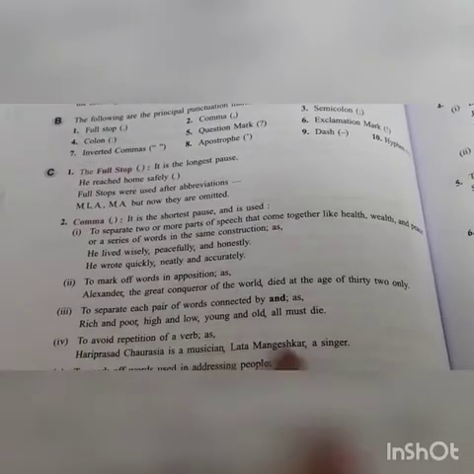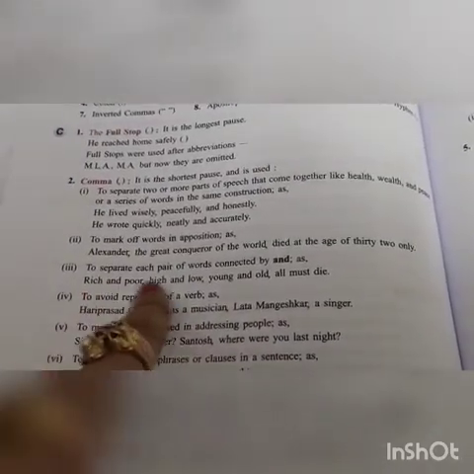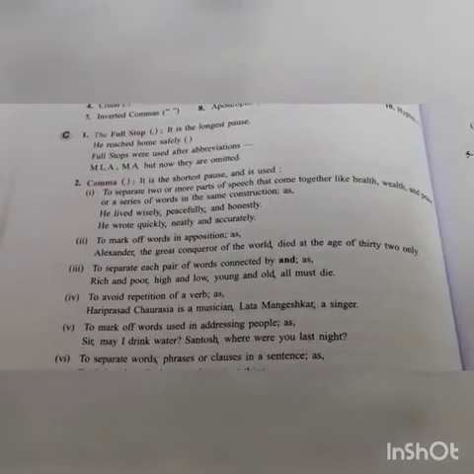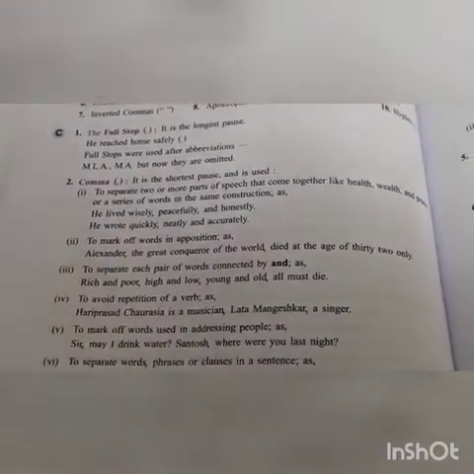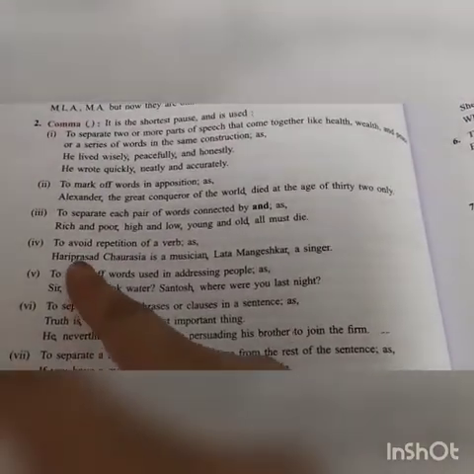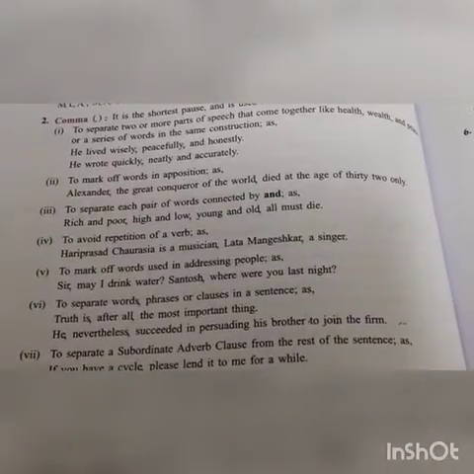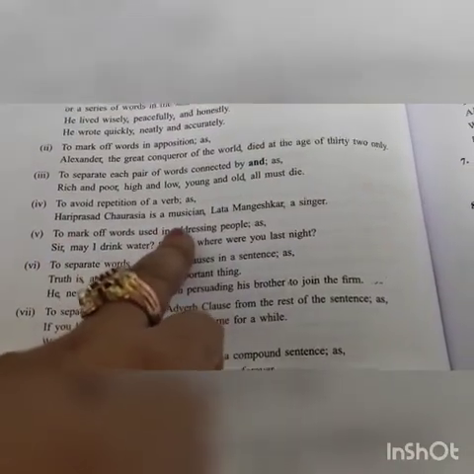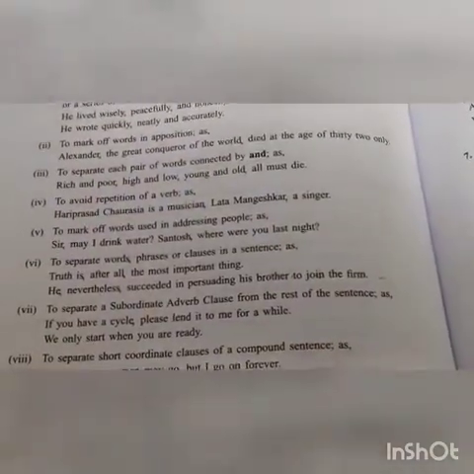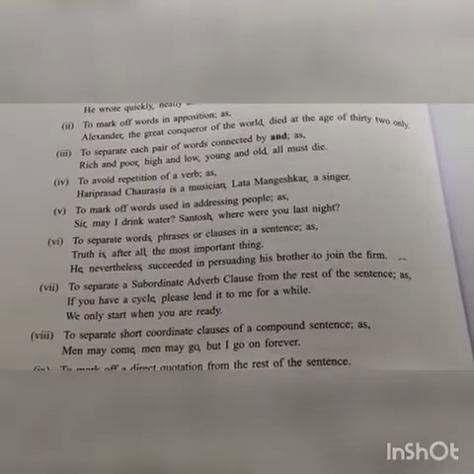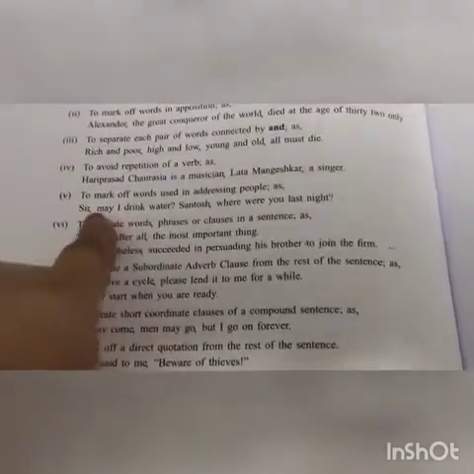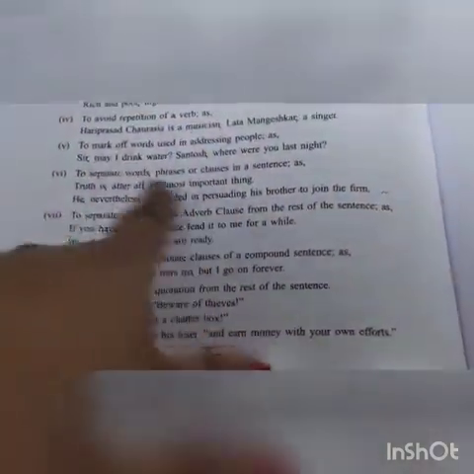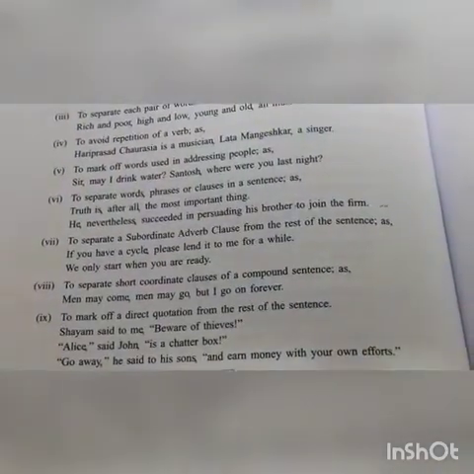Next, to separate each pair of words connected by and, like rich and poor. Next, to avoid repetition of a verb, as Hariprasad Chaurasia is a musician, Lata Mangeshkar, singer. You can see there are lots of examples. We use comma to mark off words used in addressing people. Sir, you are addressing here.